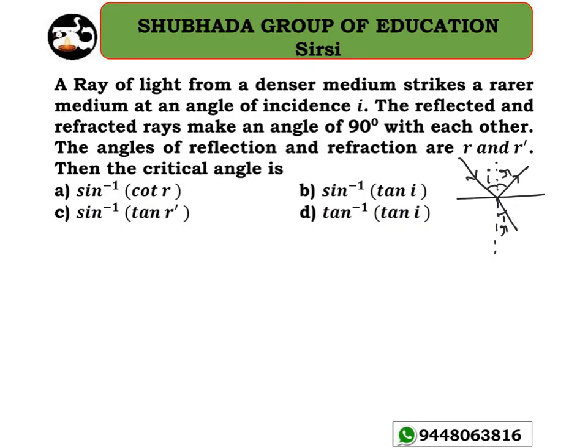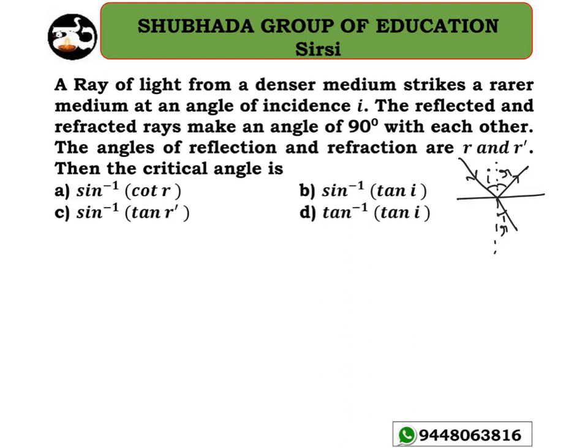So, the next problem on geometrical optics. A ray of light from a denser medium strikes a rarer medium at an angle of incidence I. The reflected and refracted rays make an angle of 90 degrees with each other. The angles of reflection and refraction are R and R dash, and the question is to find out the value of the critical angle.